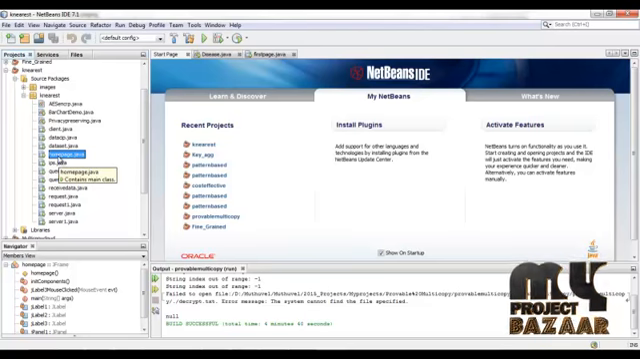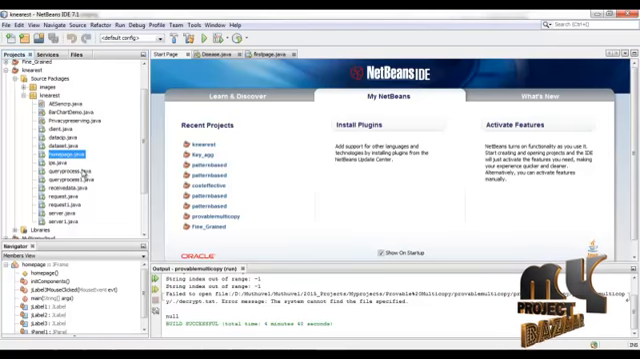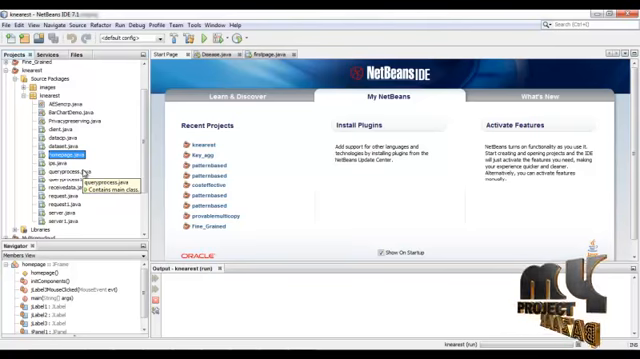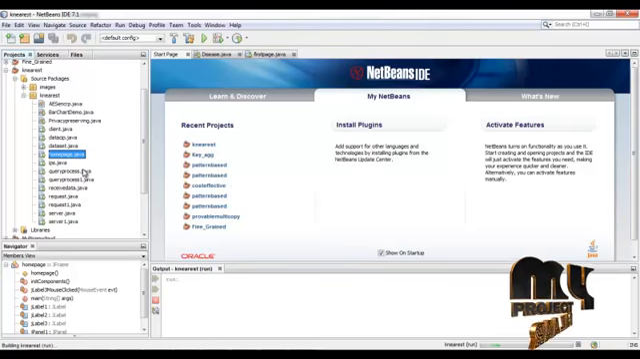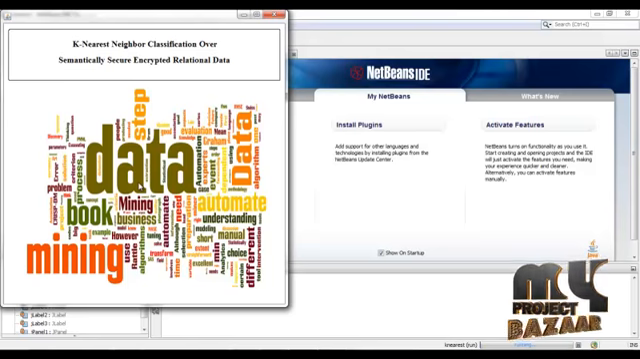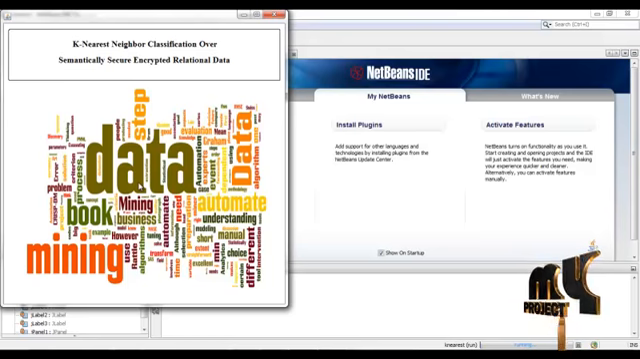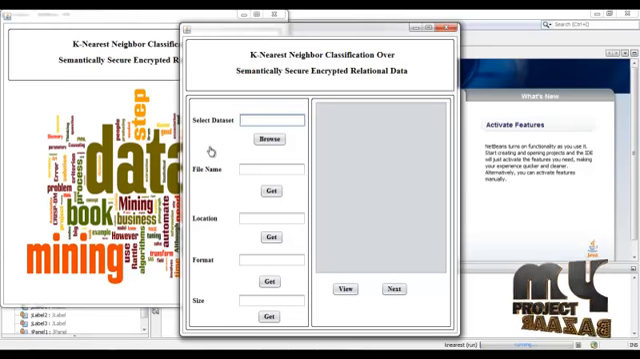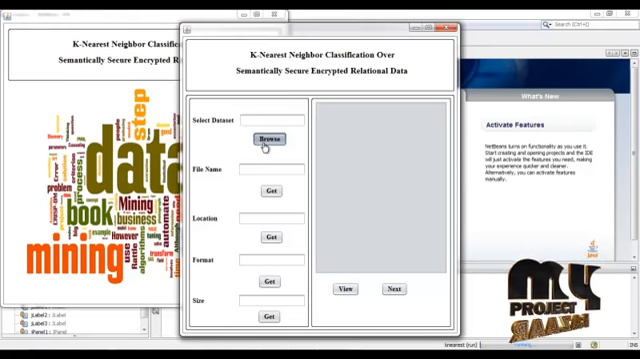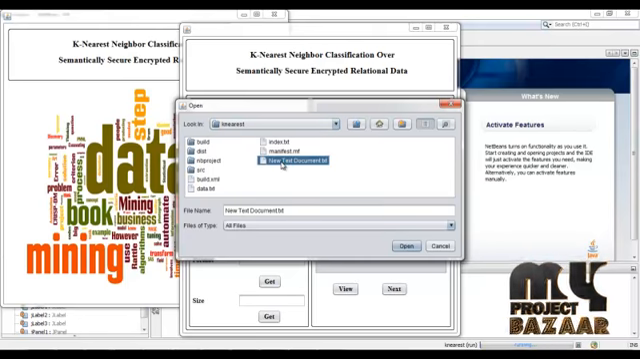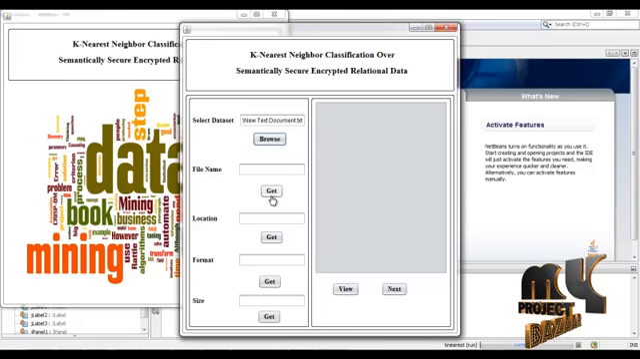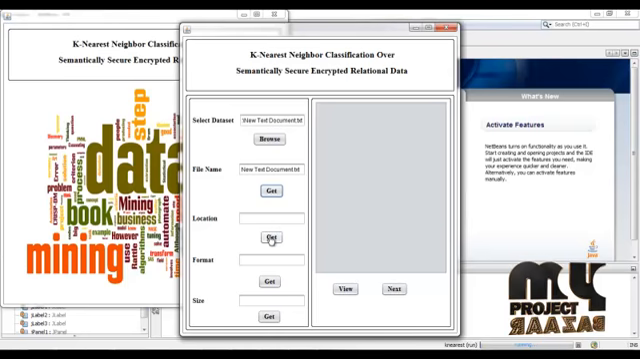Let us see the demo of the project. For that, run the homepage.java. Just click this image. Now the data owner has to select the data. For that, click the browse button and select the new text document. This is the input to the system. Then press get. The file name is displayed in the text field.